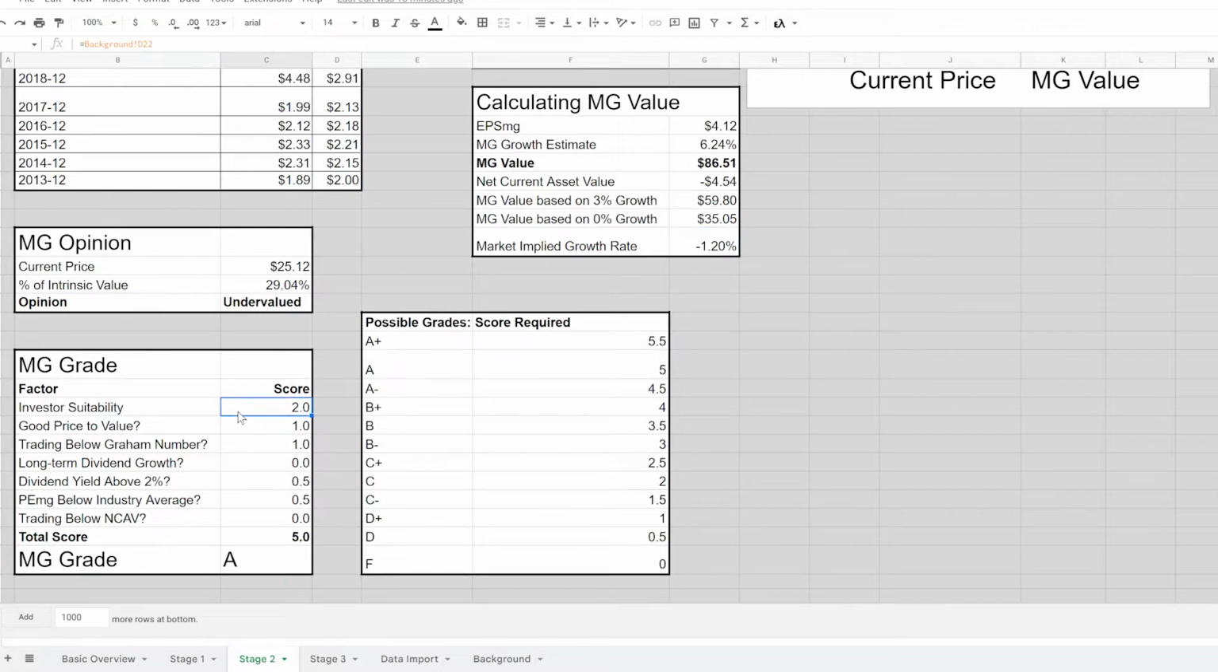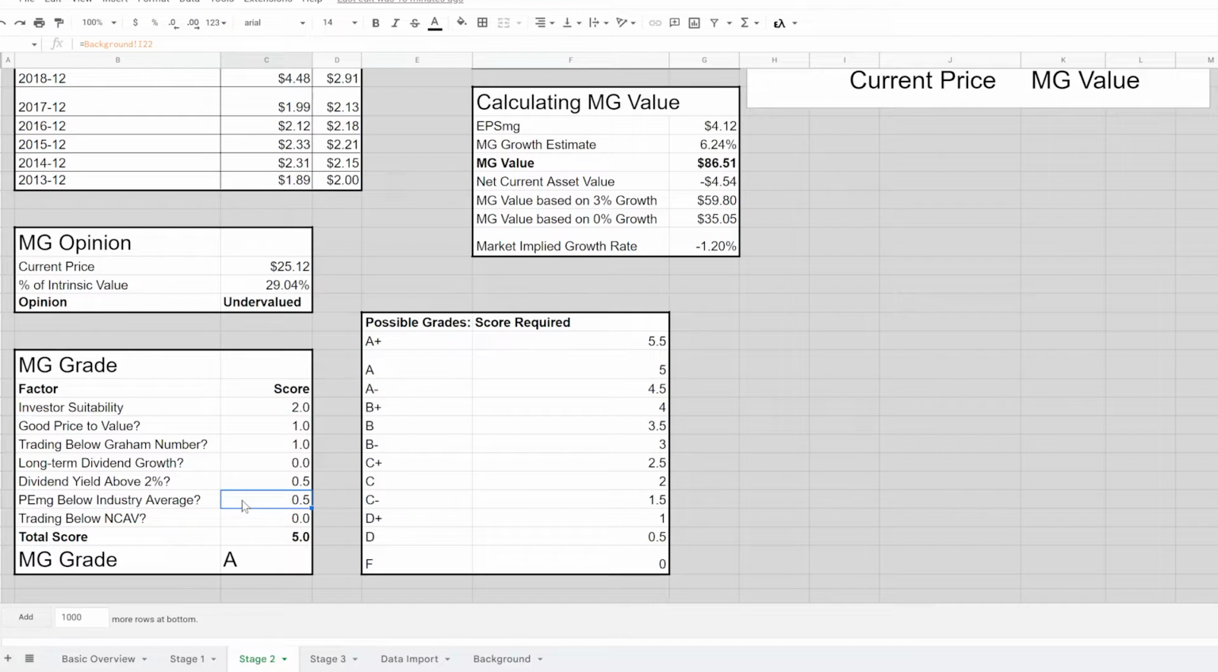Modern Graham grade, looking at a few different factors that we have here. Investor suitability, it is suitable for the defensive investor, so we get 2 points there. It is undervalued, so we get 1 point. Trading below the Graham number, we'll talk about that in a moment. It's 1 point there. It does not have long-term dividend growth because of that 1 year that it did not grow the dividend. 0 points there. Dividend yield is above 2%, so half a point.